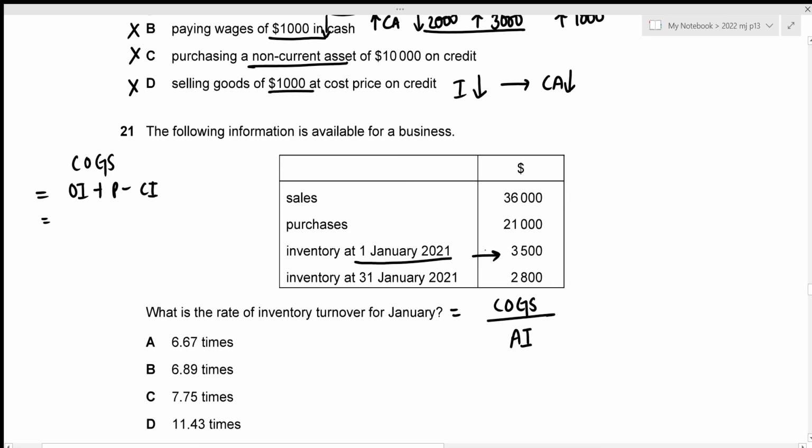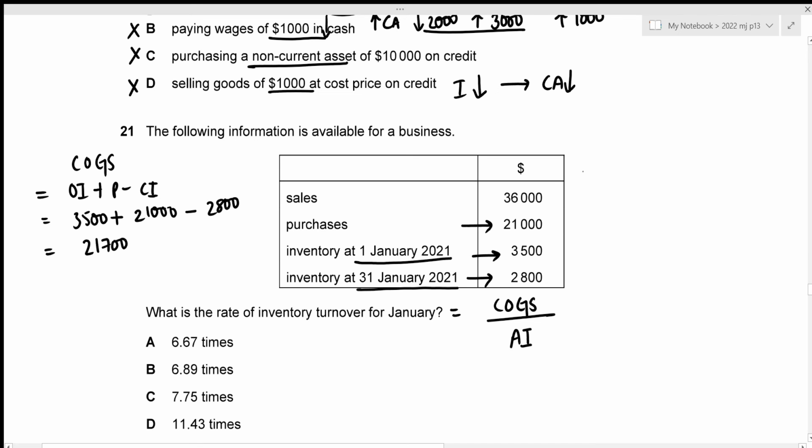That's 3,500 plus purchases, which is given to be 21,000 minus closing inventory, which is at the date of 31st January 2021, and the amount is 2,800. So the cost of goods sold is 3,500 plus 21,000 minus 2,800, which results in the value of 21,700.